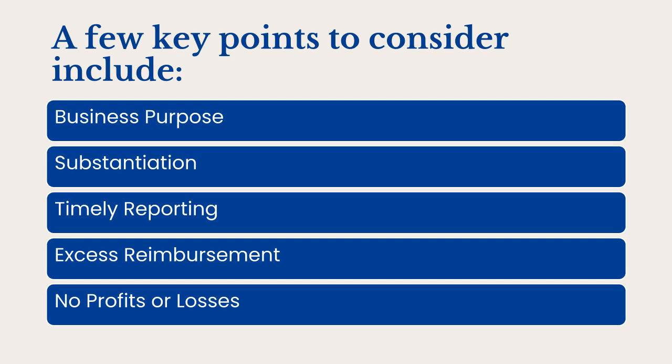No profits or losses. The IRS guidelines stipulate that an accountable plan should not result in a financial gain or loss. In other words, you should be reimbursed for the exact amount you spent, without making a profit from the reimbursement. Next, assess your business needs and determine which expenses are eligible for reimbursement. Develop a written policy that outlines the details of your plan, including eligible expenses, documentation requirements, and reimbursement procedures.